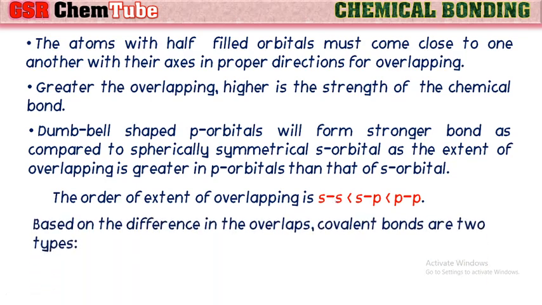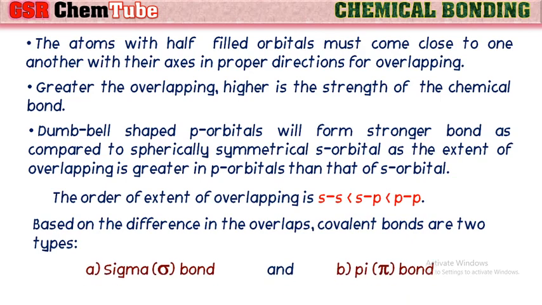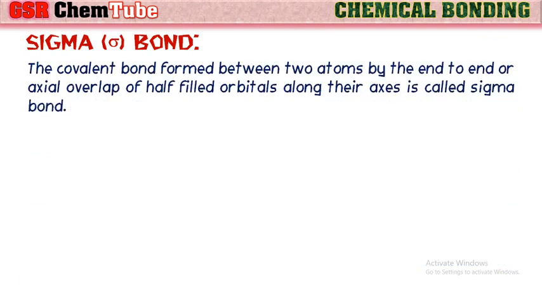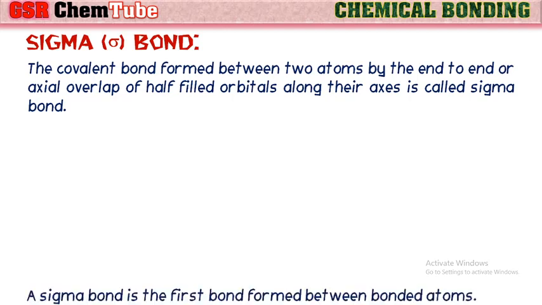So, based on the difference in the overlaps, covalent bonds are of two types. They are sigma bond and pi bond. First, let us see about the sigma bond. The covalent bond formed between two atoms by the end-to-end or face-to-face or axial overlapping of half-filled atomic orbitals along their axis is called a sigma bond.